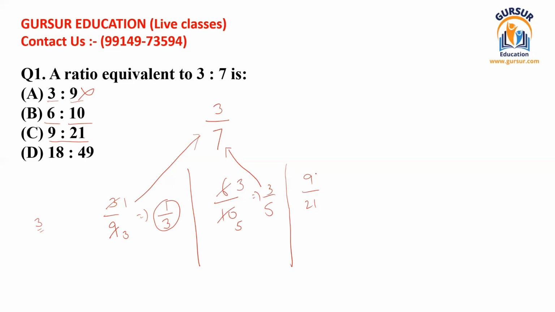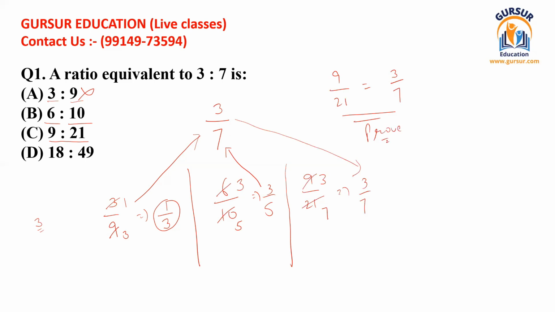If I divide 9 by 3, I get 3, and if I do this with 21, I get 7. So this is 3 divided by 7. So 3 divided by 7 is equal to 3 divided by 7. In this way, we can say that 9 divided by 21 is always equal to 3 divided by 7, and so we can prove that.